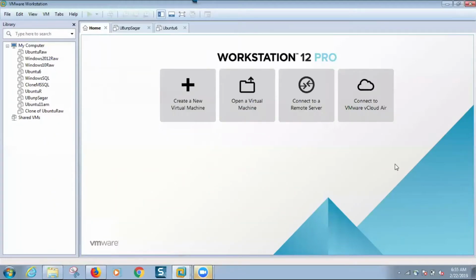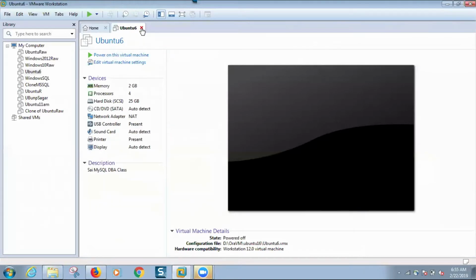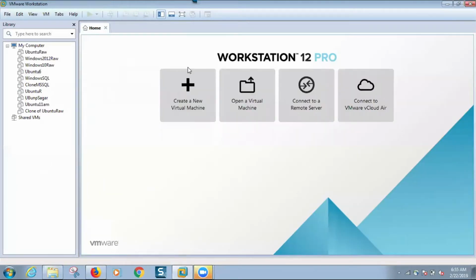I already installed VMware. That is very easy. Once you have downloaded it from Google Drive, next it will be installed. On top of VMware, you can install Windows, any Windows operating system. I'm closing that completely. I want to build a Windows machine.